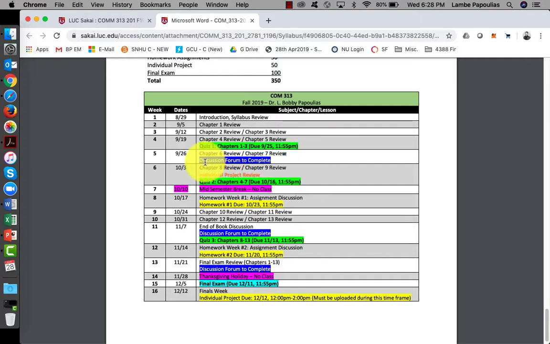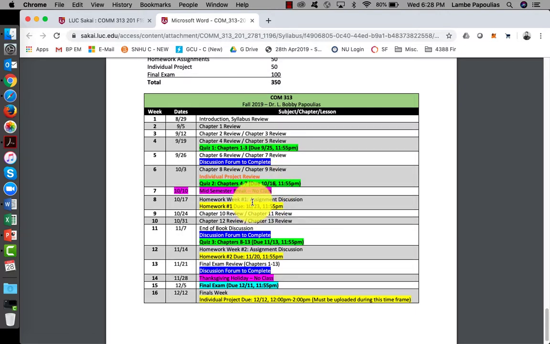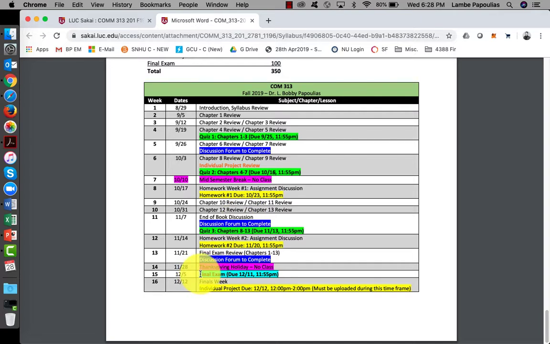You also have your discussion forums to complete during weeks 5, 11, and 13. You can see here in the blue. Any classes highlighted in pink, we will not have class for that week. And down here you'll see we are going to have our final exam on December 5th. We're not going to have it during finals week. This will help you balance your workload with your other classes.